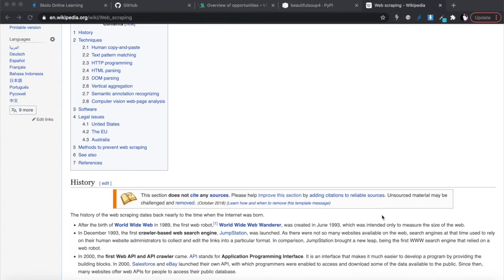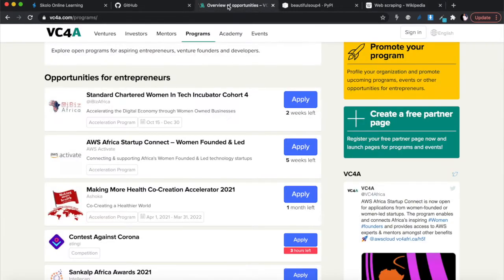Okay, so the first thing that you need is a website. We need a website that we're going to scrape. And then after we found the website that we're going to scrape, we're going to write the code that is going to scrape that website. Then we're going to have a look at the results that we get from scraping that website. And then we're going to decide what to do with those results. So basically, those are the steps we're going to follow in this tutorial. Hopefully, it will not be too long because I really found you a very, very simple site that's actually a project I want to do for myself anyway.